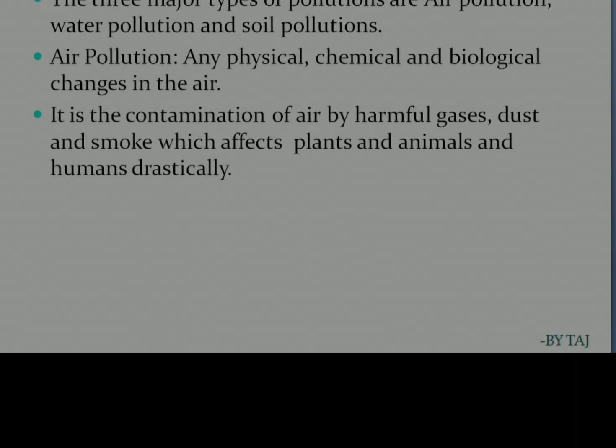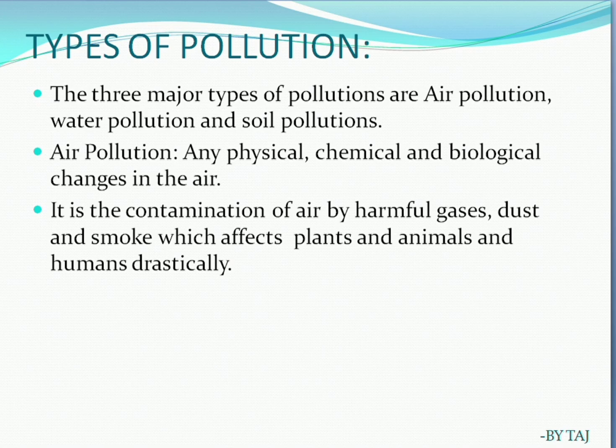Types of pollution. There are three major types: air pollution, water pollution and soil pollution. Other than these, there are radioactive pollution, light pollution and thermal pollution. Mainly we have to learn about air pollution.